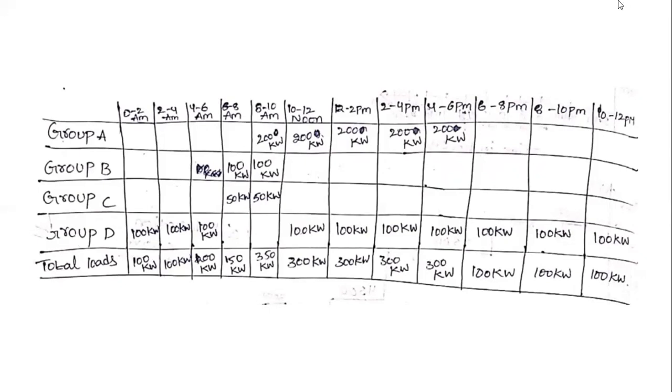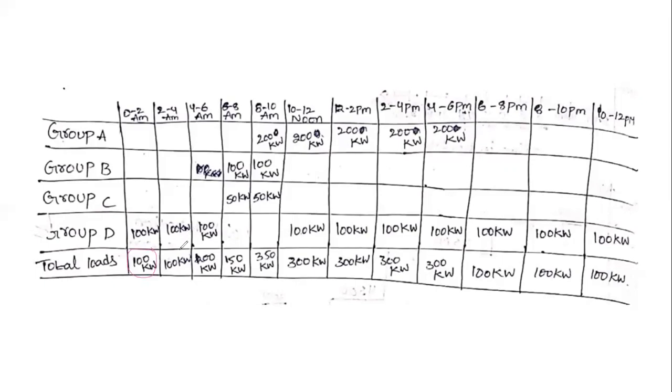Next, we calculate the total loads. First, how will we calculate the total loads? By adding all the loads at a particular time. In this time only we obtain 100 kilowatts.